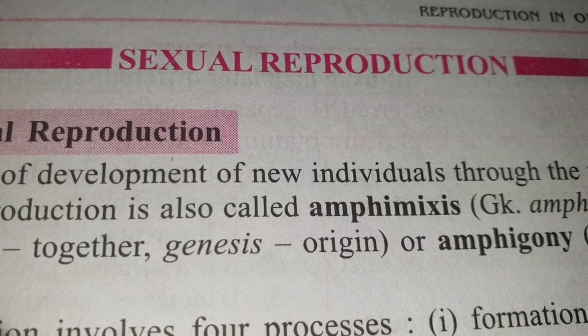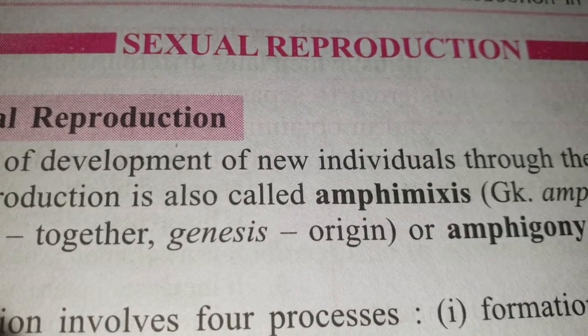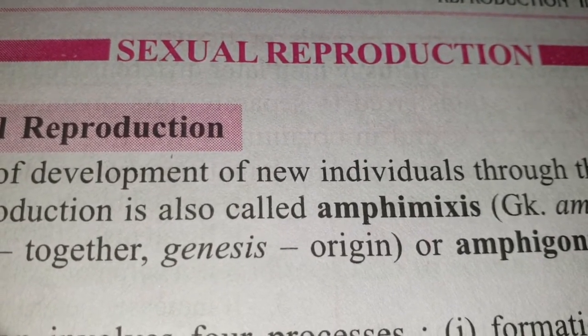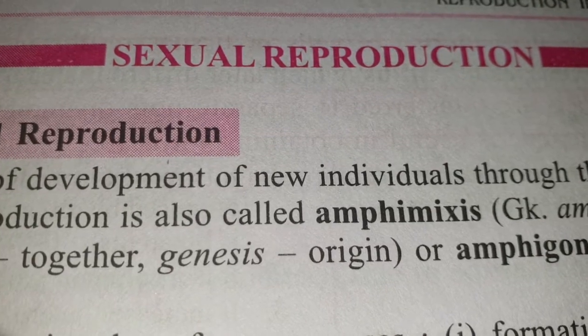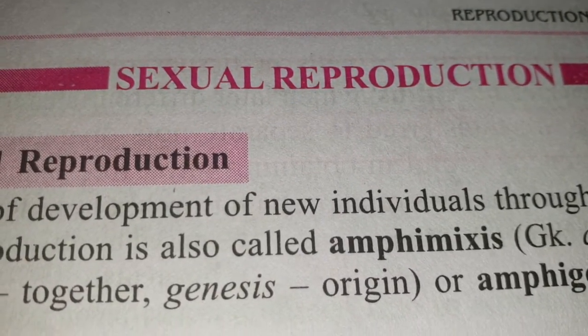That means the gametes are normally haploid, but when they fuse together they definitely produce a diploid zygote.